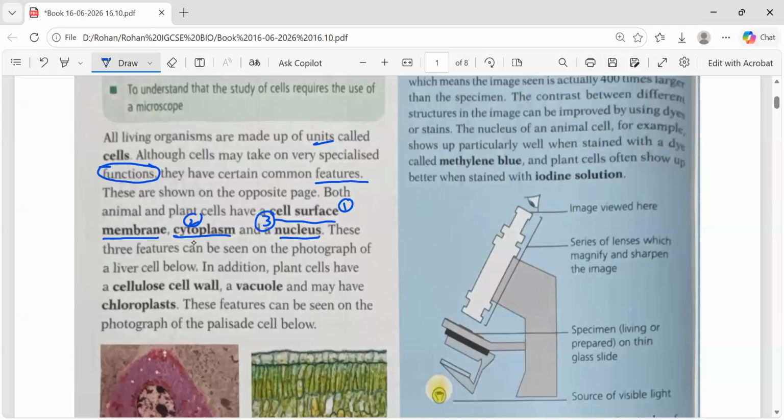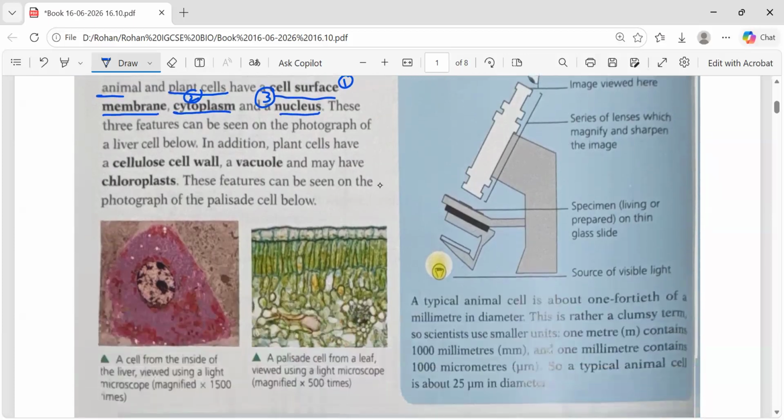Cell membrane, cytoplasm, and nucleus. Also, what about cell wall? Is it also common? That is only in plant cell, not in animal cell. So that's not a common thing. These are the three things which are common in animal and plant, both the cells: cell membrane, cytoplasm, and nucleus.